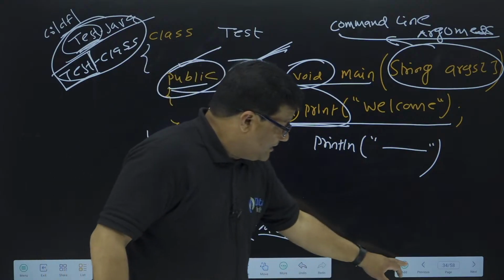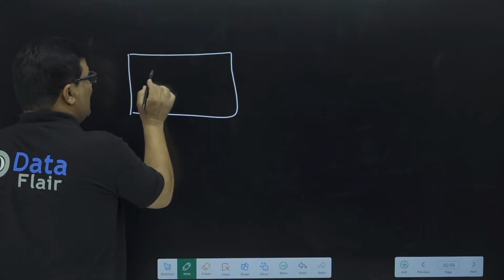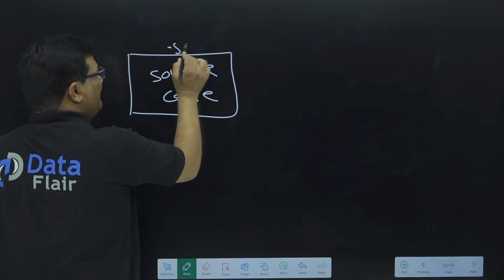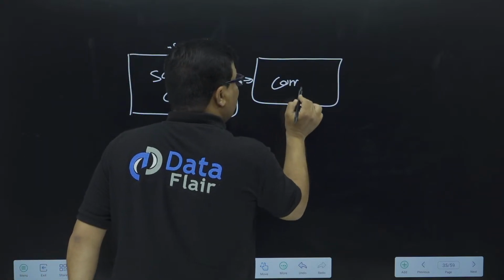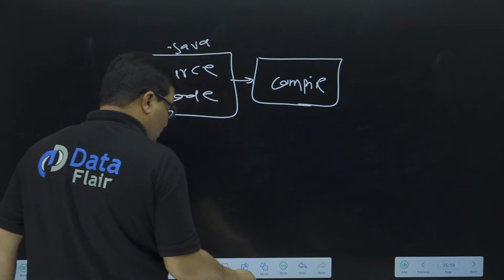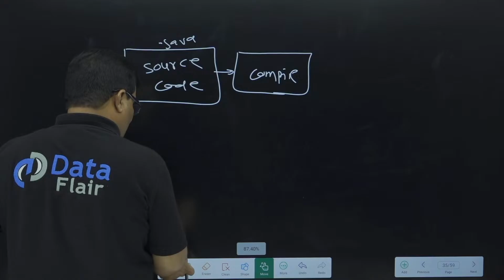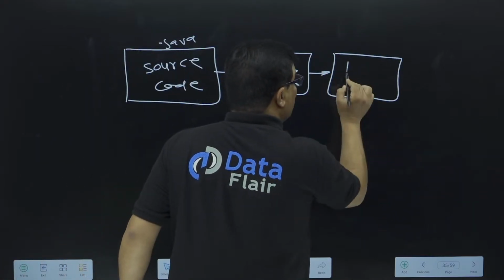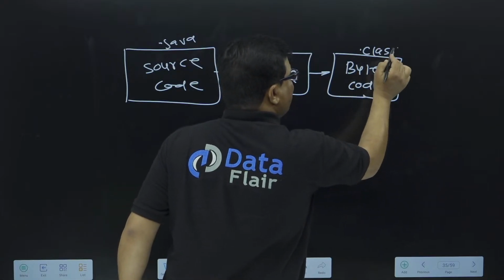But before that, once we write a Java program, please watch this carefully. Once we write a Java program, first we have to write the source code. Already we discussed. Then it is compulsory to compile this source code, right? Once we compile this source code, it is converted into bytecode, and once the bytecode conversion is done, the .class file has been created, right?